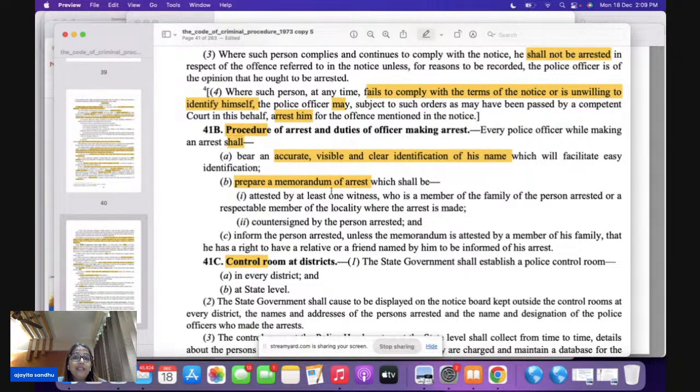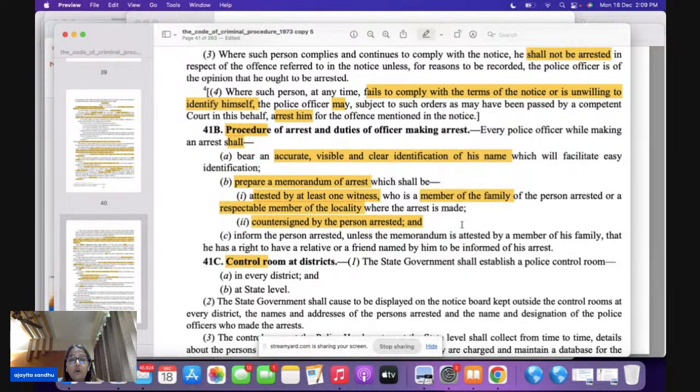Who's going to attest it? It has to be attested by at least one witness. Who can be this one person? This witness can be a member of the family of the person you're going to arrest or any respectable member of the locality where the arrest is made. Remember, this memo has to be attested by one person, and then it has to be countersigned also by the person arrested.